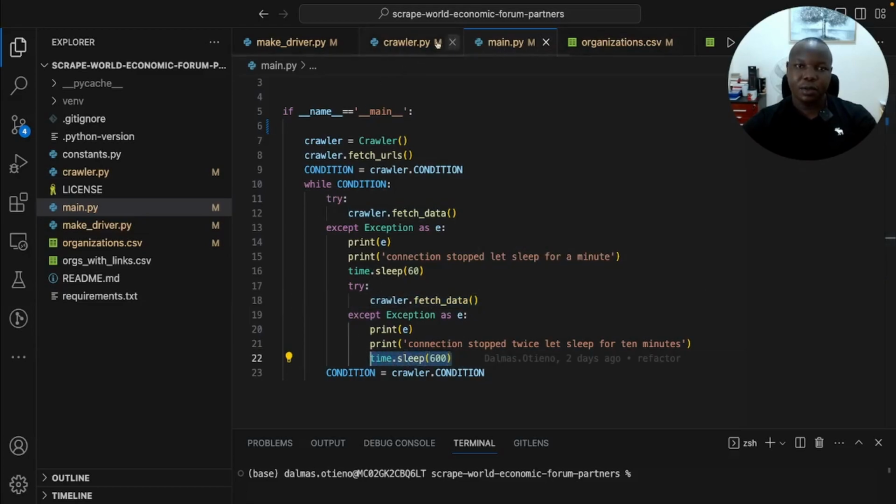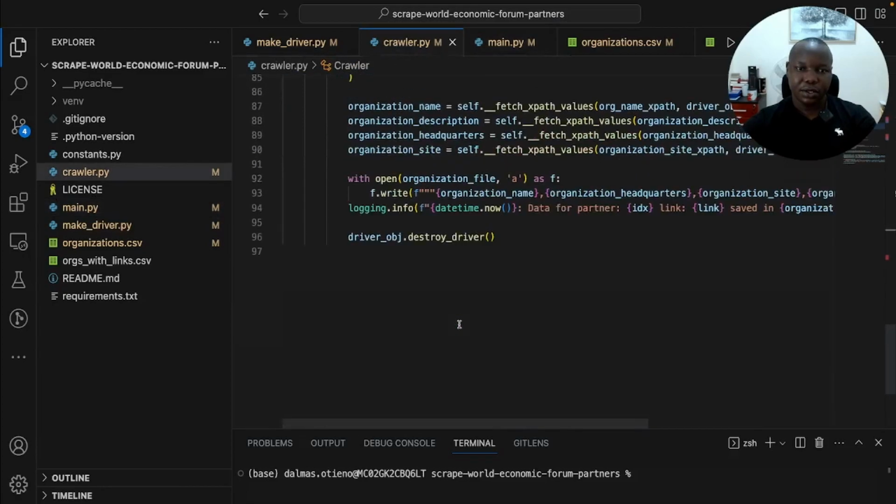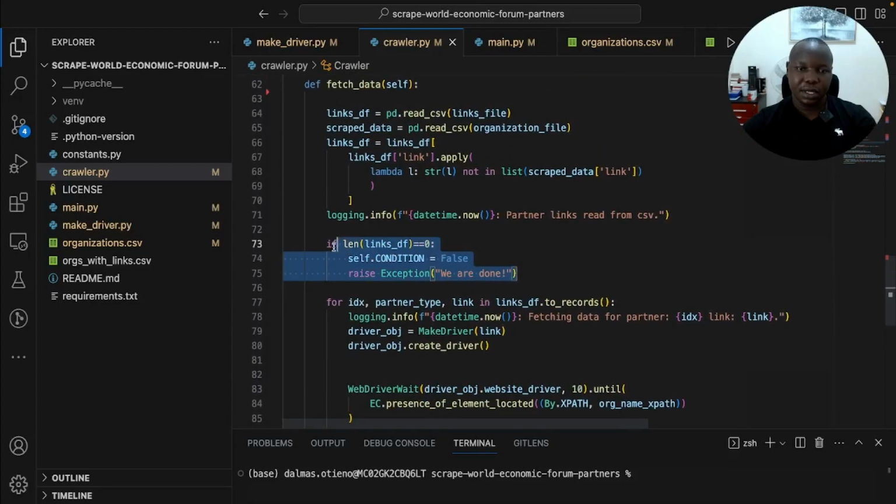And then the stopping condition is inside the crawler here. I already showed you. The stopping condition is here, so that if we try again and the length of the links data frame is 0, because we have already scraped all the links data for all the partners, then it will be raising exceptions until the condition is false.